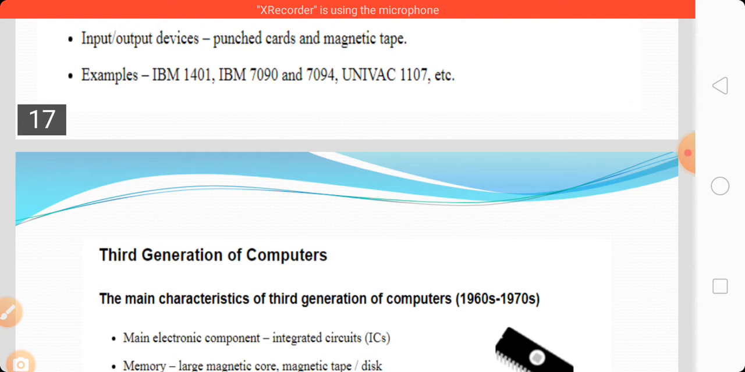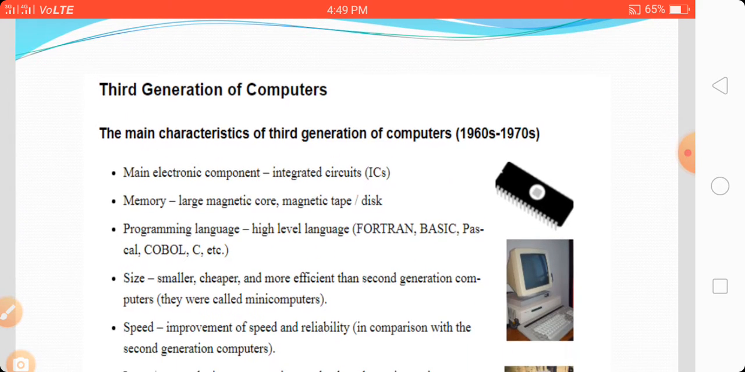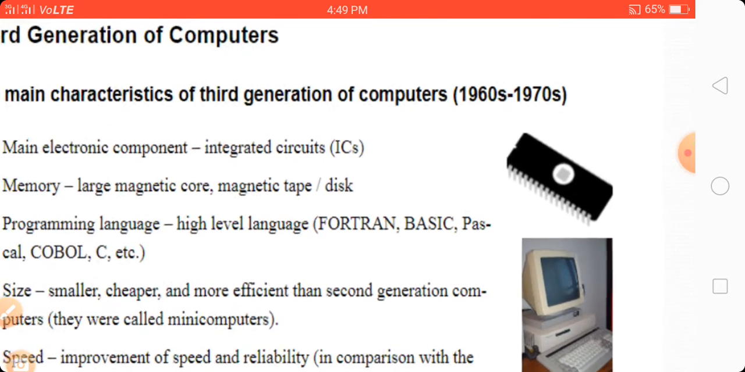Third, we have to study the third generation of computer. The main characteristics of the third generation, which started from 1960 to 1970: the main electronic component is the integrated circuit, that is IC. This is an IC.